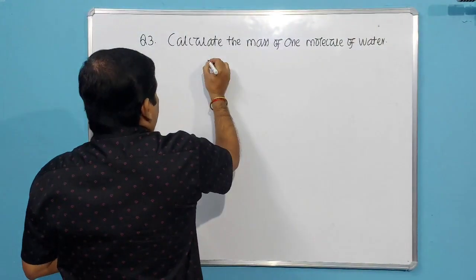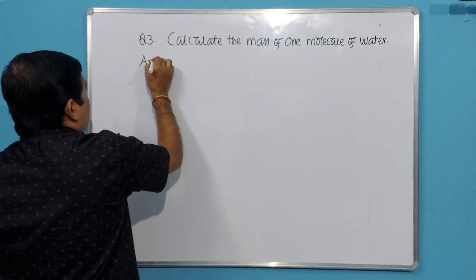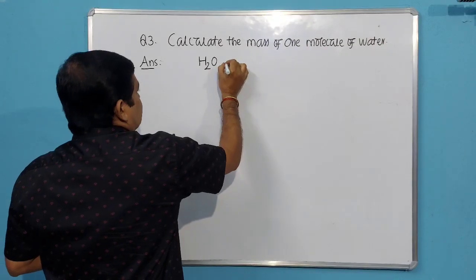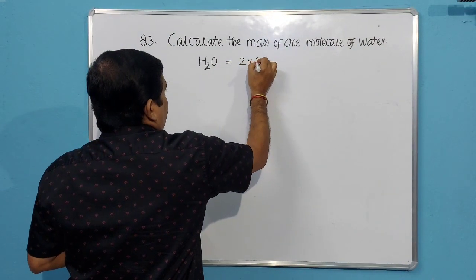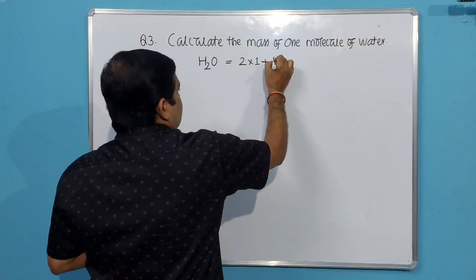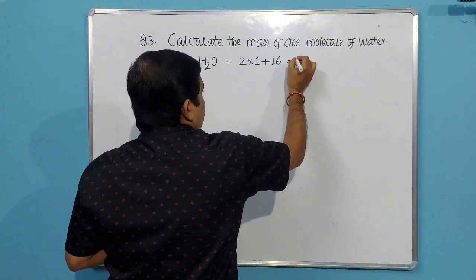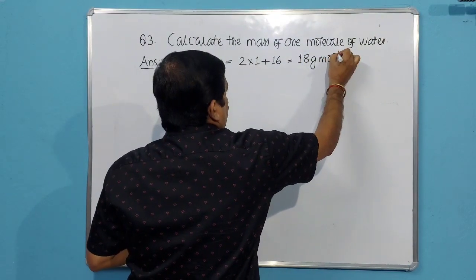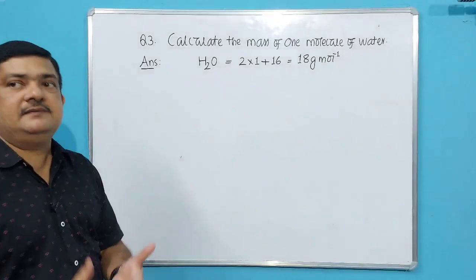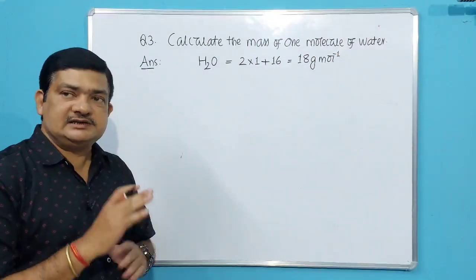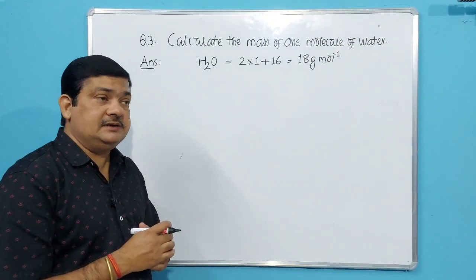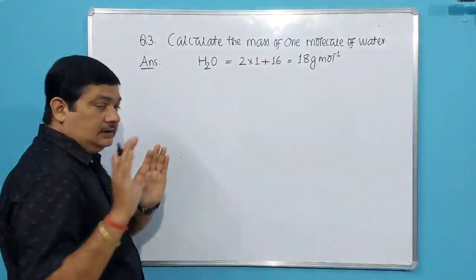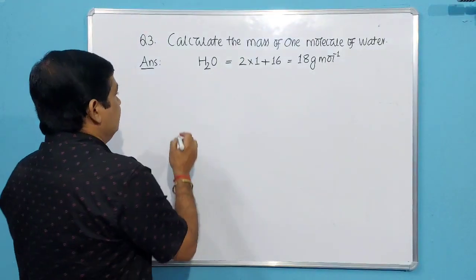Okay. So you know the formula of water is H2O. So what will be molar mass? Now 2 into 1 for hydrogen atomic mass plus atomic mass of oxygen is 16. So molar mass is 18 gram per mole. So the molar mass of the given substance has to be calculated first. Look at the steps. So first we have to calculate the molar mass of the given substance. What is the given substance here? Now water, H2O.